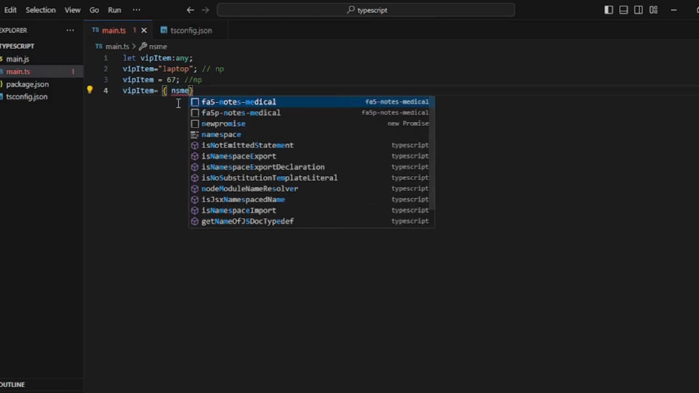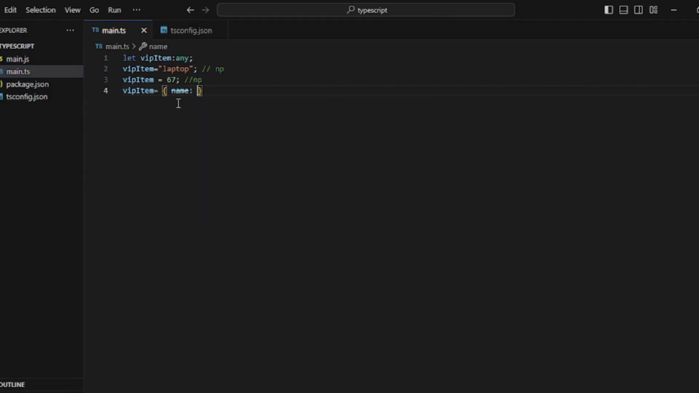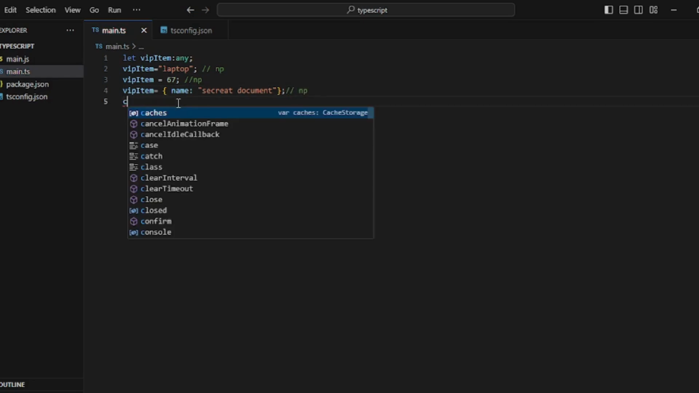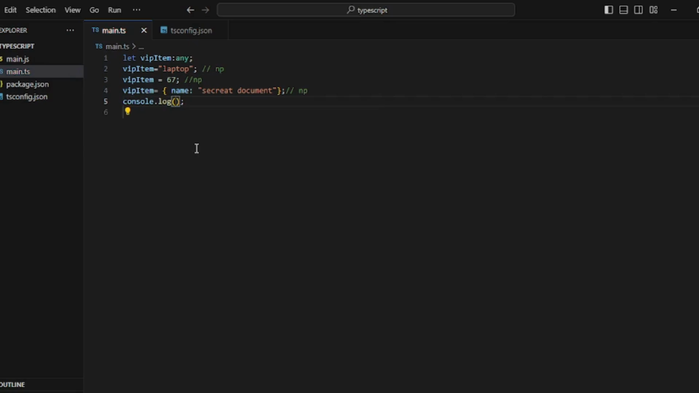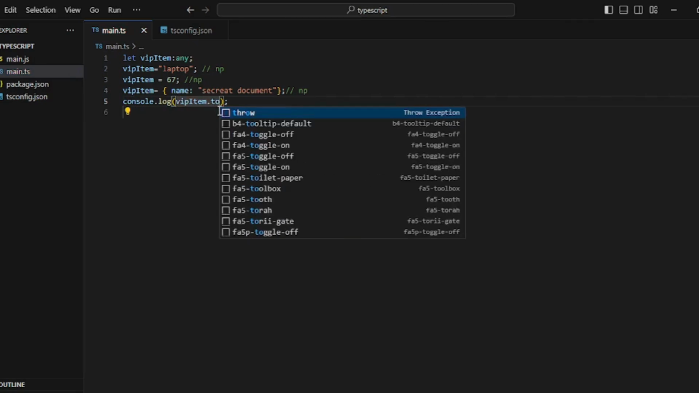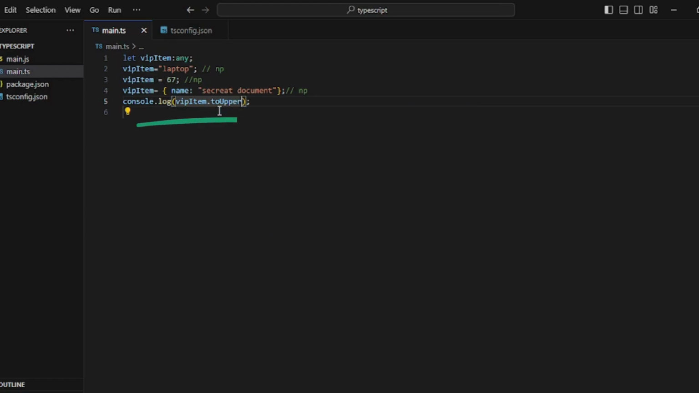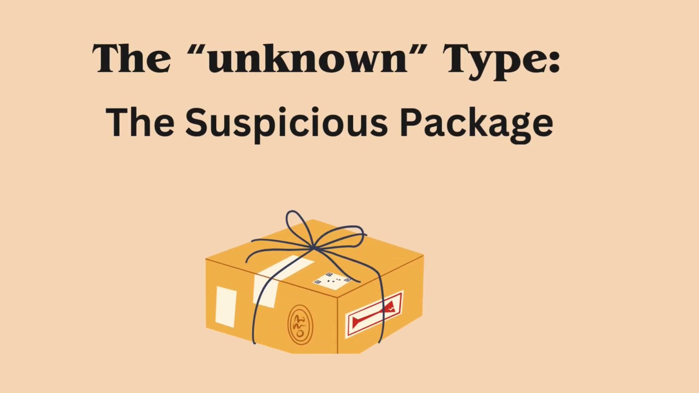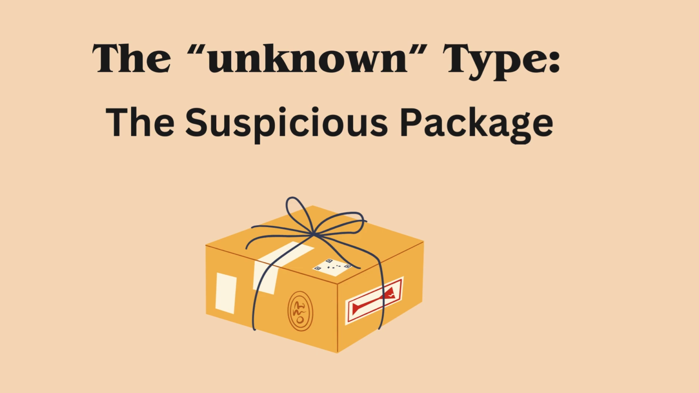Calling a method, console.log the item to uppercase. Here's the problem. toUpperCase is a method that only works on strings. Since VIP item is currently an object, name: secret documents, calling toUpperCase on it will cause a runtime error. TypeScript doesn't catch this mistake because any disables type checking, making your code more prone to errors that only surface when the code runs. Using any removes type safety, allowing you to perform operations that might not make sense, leading to potential runtime errors.